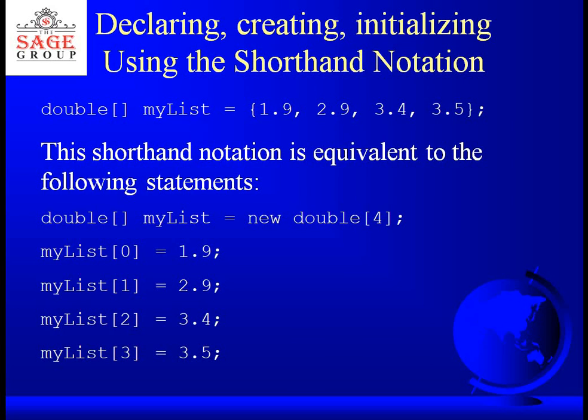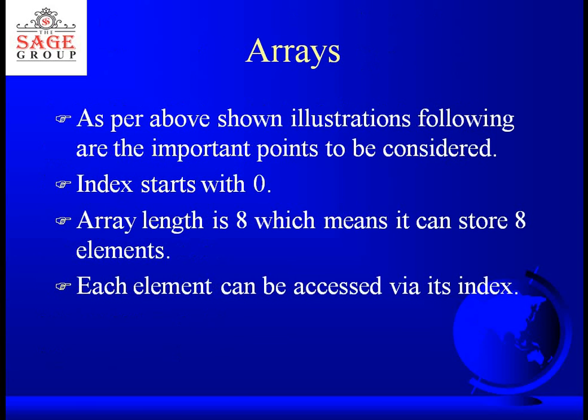So these are all the various methods in this class. Basically I have talked about how you are going to declare your arrays. Okay. So in this lecture, the important point that you have to keep in mind is that the index of an array always starts with 0. If I say that the length of the array is 8, it means it can hold 8 elements and each element can be accessed via its index.